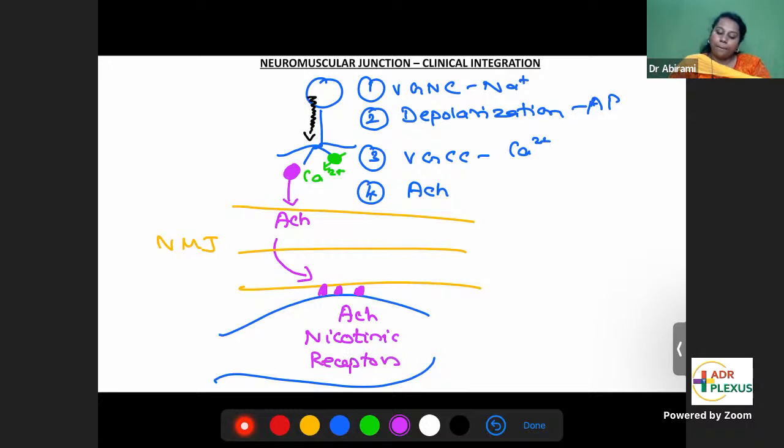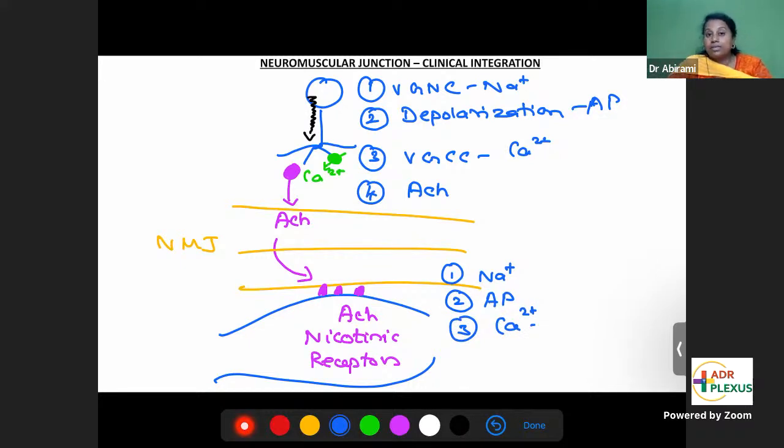Nicotinic receptors. Once acetylcholine binds to the nicotinic receptors, then you have opening of sodium channels. Again, you have action potential in the muscle. See, all that is in the neuron. Now it's in the muscle. Same thing happens. Sodium, action potential. And then you have calcium.